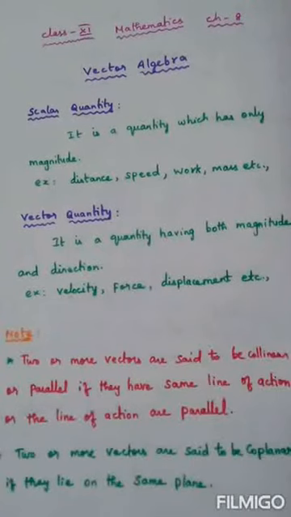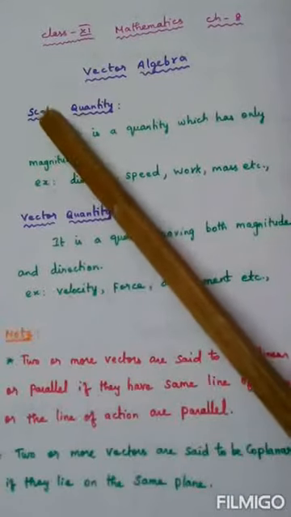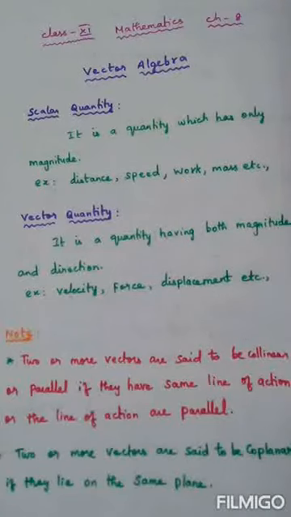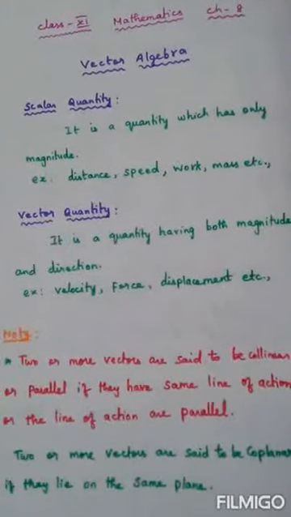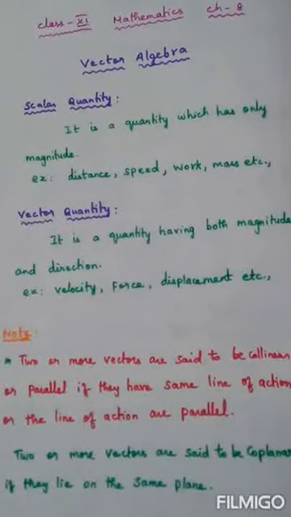So I hope you have understood the difference between scalar and vector quantity. Scalar means simply a number, it only has a length. Vector means it will also have direction in addition to length. In addition to length, if a quantity is having direction also, that is called a vector.